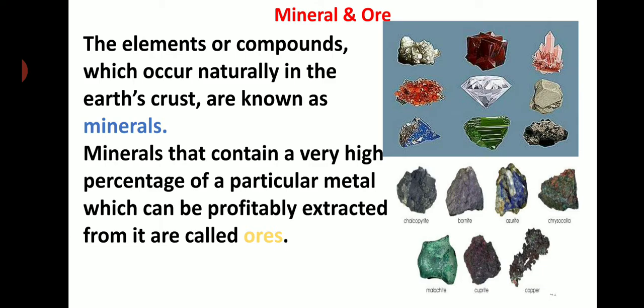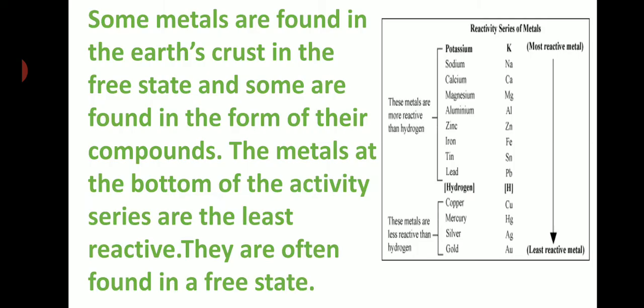So what are minerals? Minerals are compounds or elements present in the earth's surface. And then what are ores? Minerals that contain a very high percentage of a particular metal which can be profitably extracted from it are called ores. That means if the minerals consist of metals and those metals can be extracted for our profit, then those minerals are called ores. Cleared?